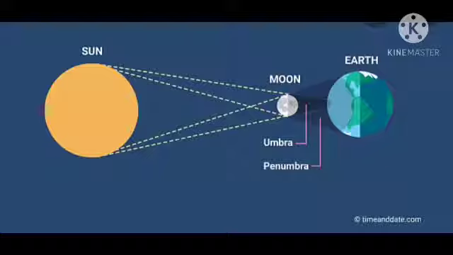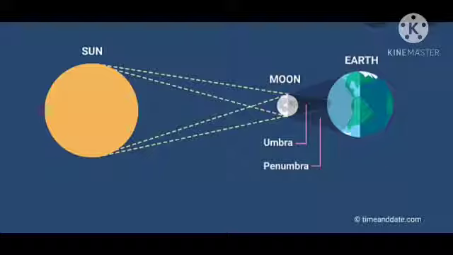Today we will start a new topic of the chapter light, under the second unit, rectilinear propagation of light. This is the last topic of this chapter, solar eclipse. Already we have discussed it in the last class.